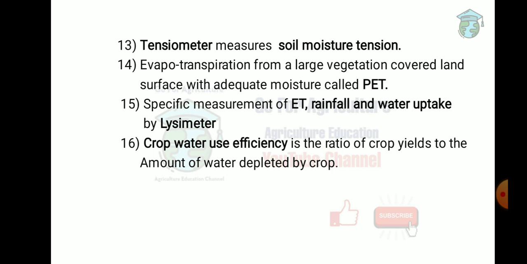Now the next important term is crop water use efficiency. The formula is the ratio of crop yield to the amount of water depleted by the crop. Depleted means evapotranspiration. So it is the ratio of crop yield to the amount of water depleted by the crop, or the ratio of crop yield to the evapotranspiration.